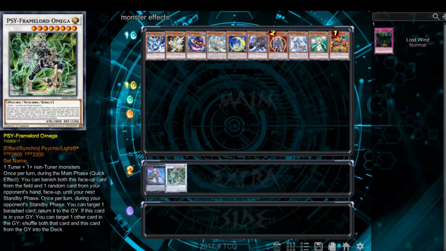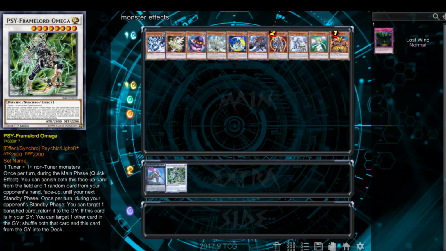Yes. That's about it. It also has an activated graveyard effect too. So Omega has a lot of effects. And to briefly summarize that one, it's similar to Mizuki in when you can activate it. So Omega has a lot of effects that activate during your opponent's turn, like his first effect can, and his standby phase has to. But his graveyard effect, where if he's in your graveyard, you can target another card in the graveyard.